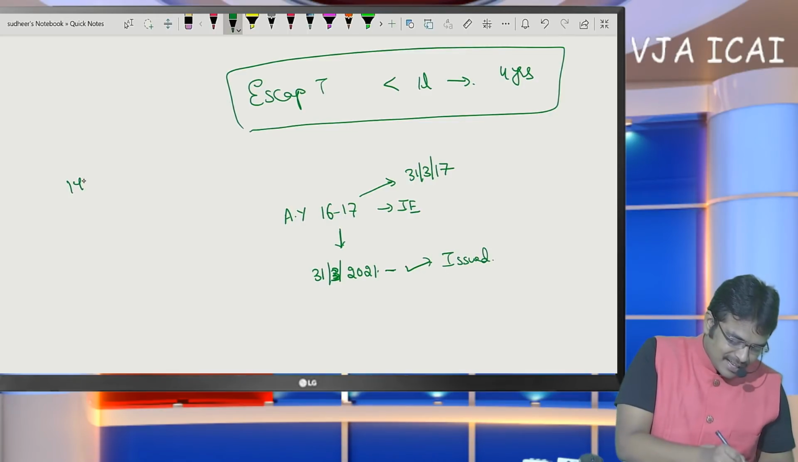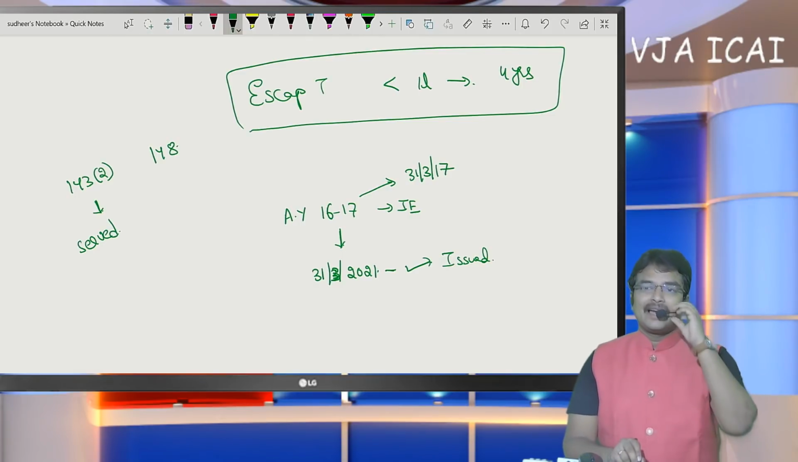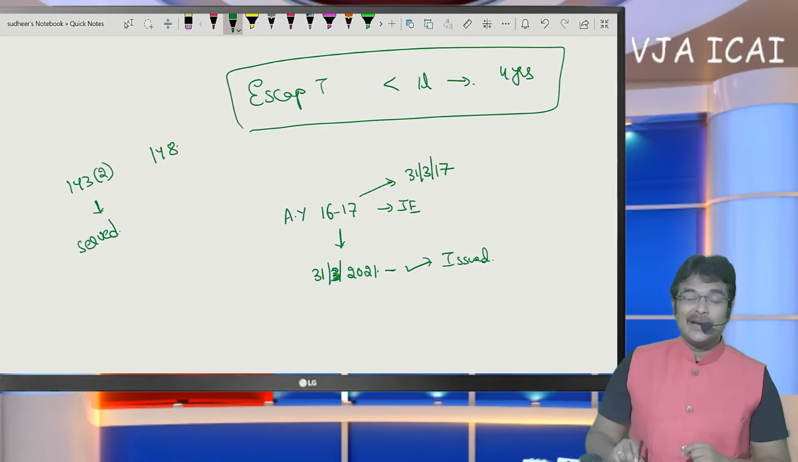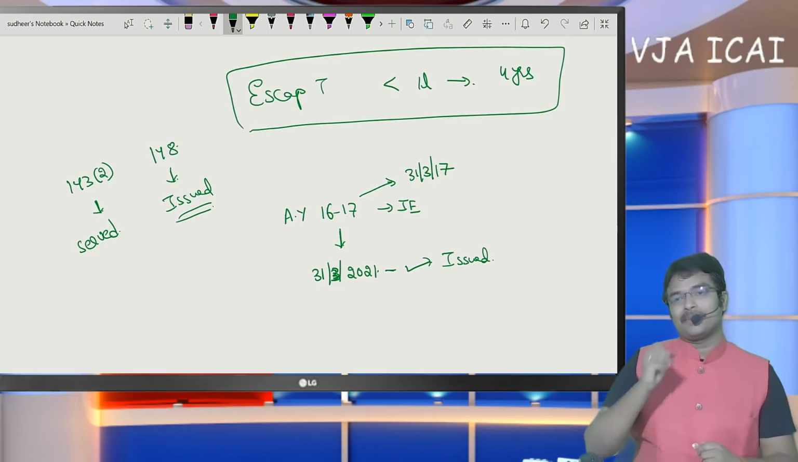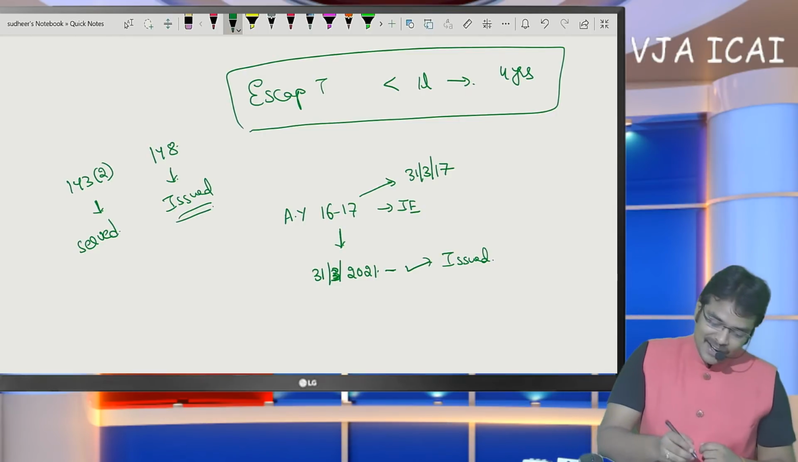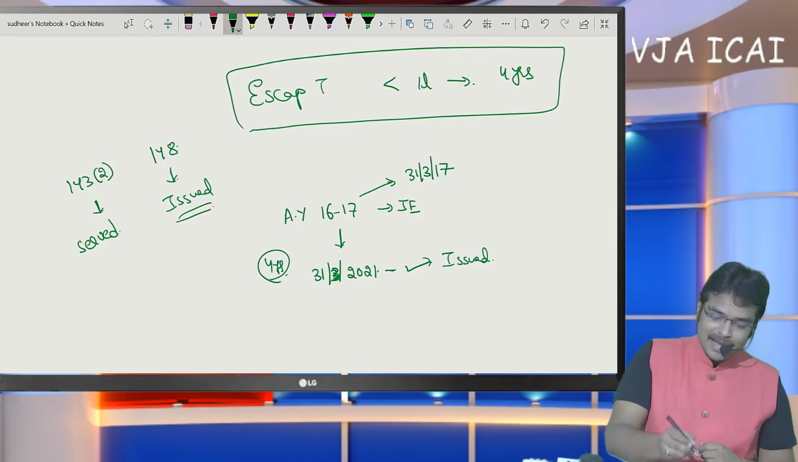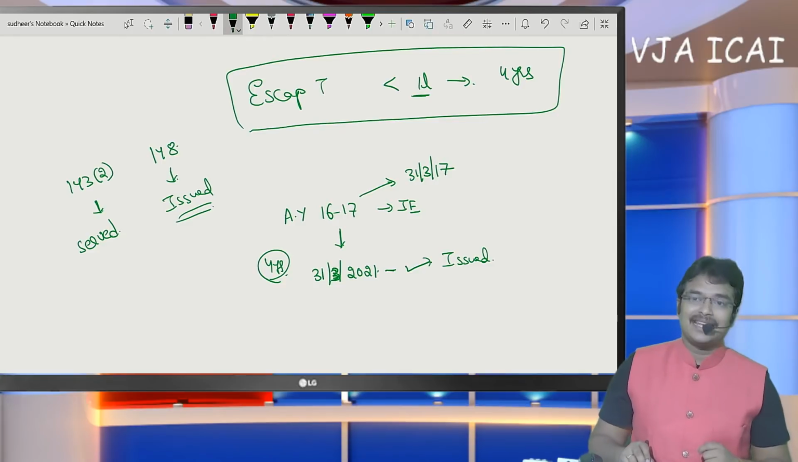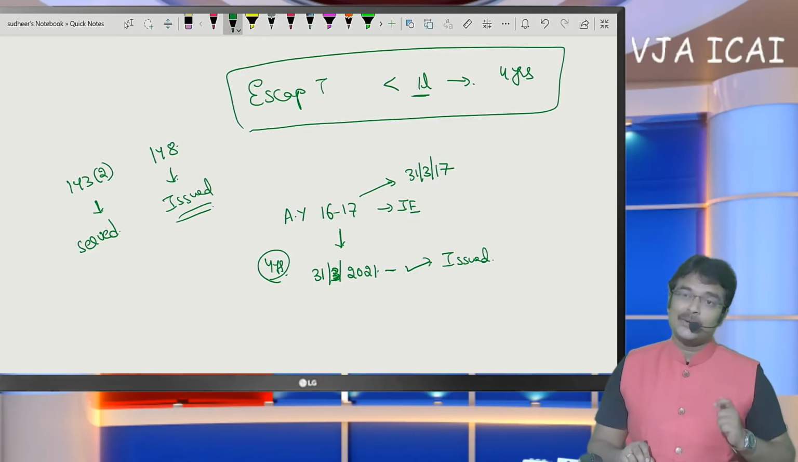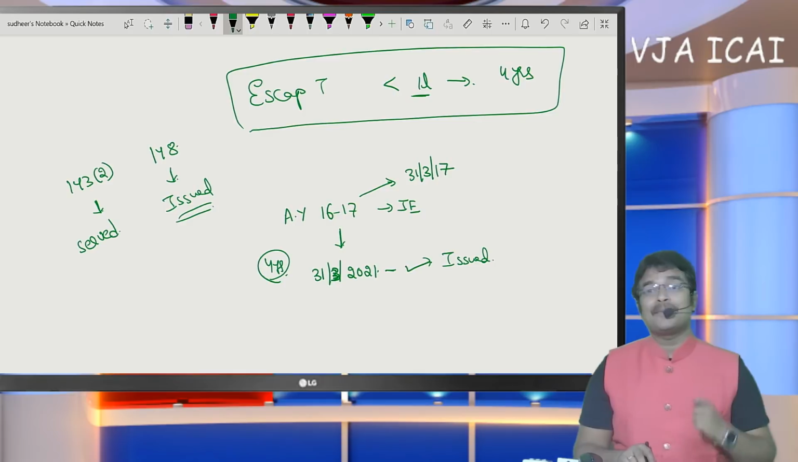Sir, if you learn the difference between the 143 scrutiny notice and 148: for scrutiny, within 6 months from the end of the financial year in which the return has been filed, the scrutiny notice must be served. But coming to income escaping assessment, here the notice is to be issued, rather than served, by the end of the 4 assessment years, if the escaped income is below 1 lakh. Here notice must be issued, whereas in case of scrutiny it must be served.